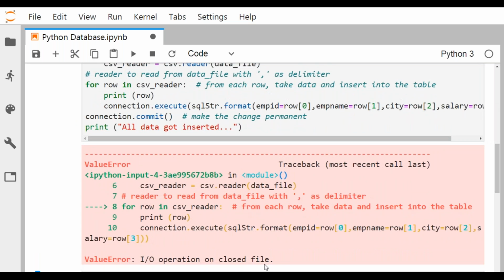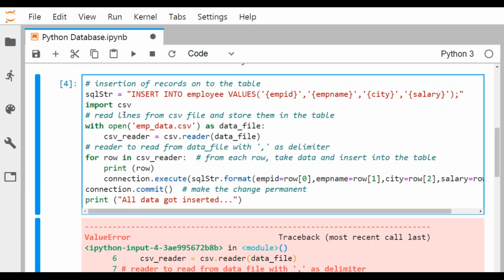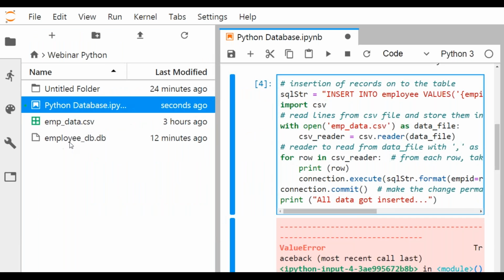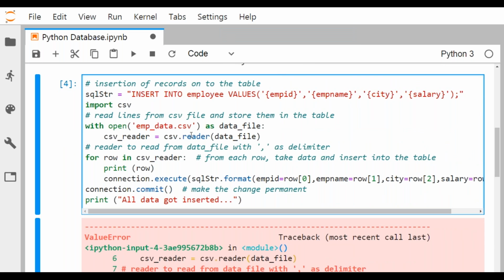One error is coming: IO error on close file. It is coming in this particular line. Read lines from this, insert into employee values. I think it is okay. Now we are going for this: with open emp_data.csv, let me check the file name, yes, emp_data.csv as data file. So csv data is equal to csv.reader data file. I think it is okay. Now for row in csv reader, print row and the connection execute and this and that. Okay, so now it is okay.